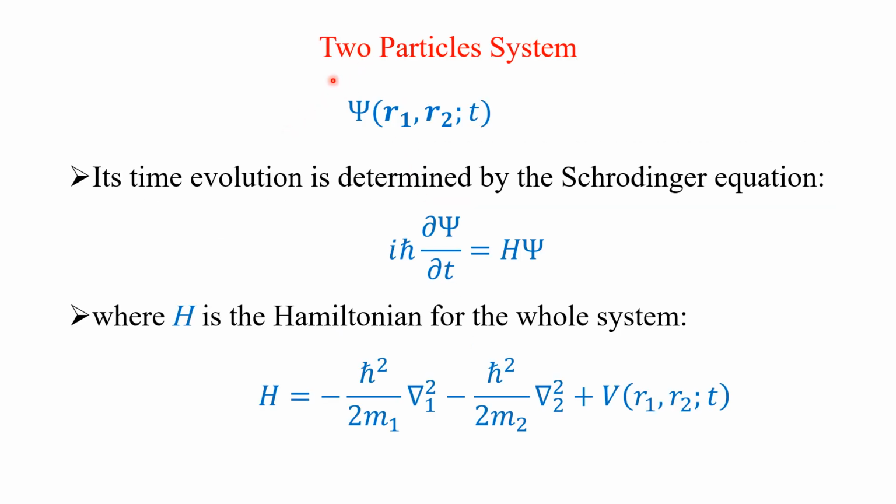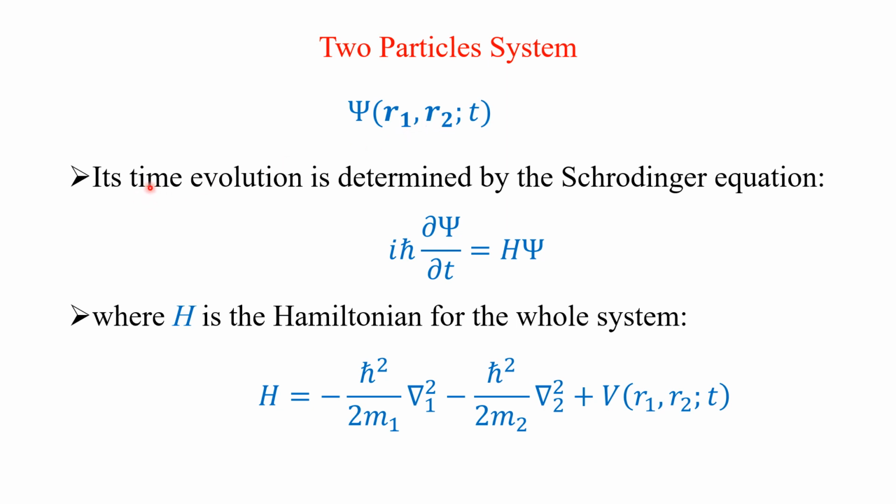Now, we will take the two particle system. The wave function of the two particle system can be taken as the bold capital psi, which is a function of r1 and r2, of course, with time. r1 is the radial coordinate for particle 1, and r2 is the radial coordinate for particle 2.